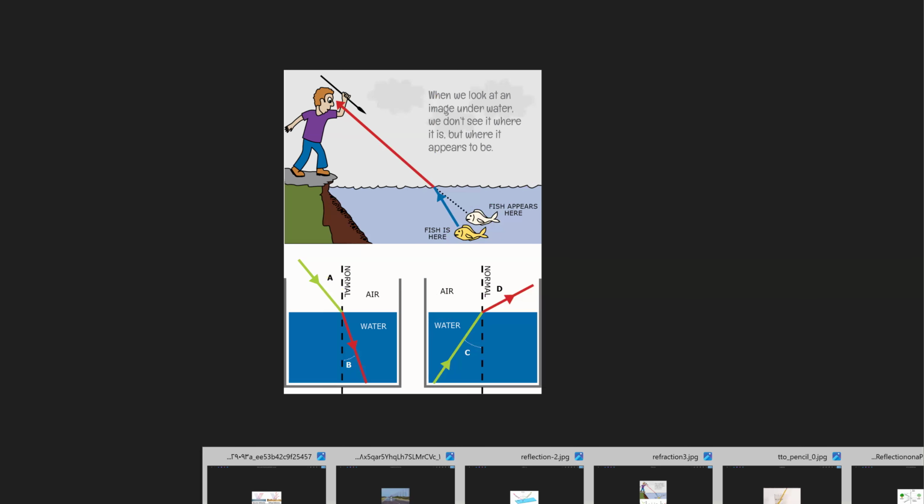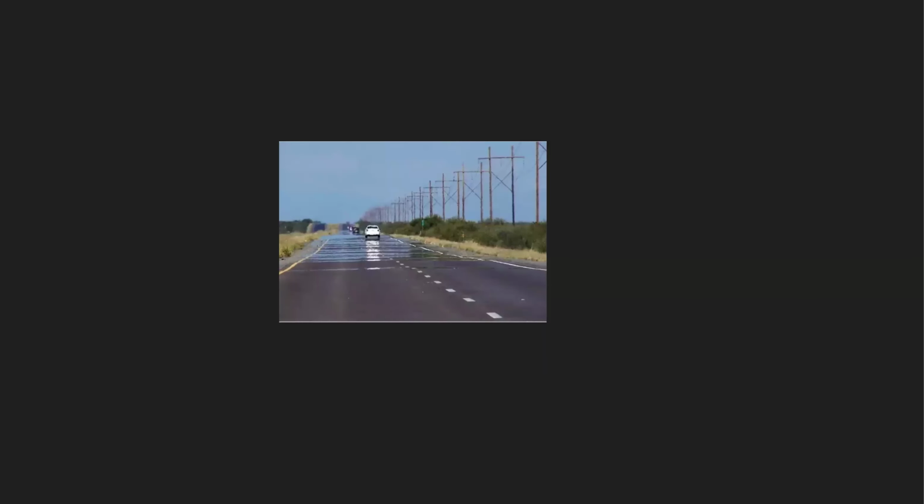Another idea: when you travel on a sunny day, you sometimes see the road ahead as if there is water on it, but when the car reaches that point, you find no water there. What is this called? It is called a mirage. A mirage is when you see things that are not really there.